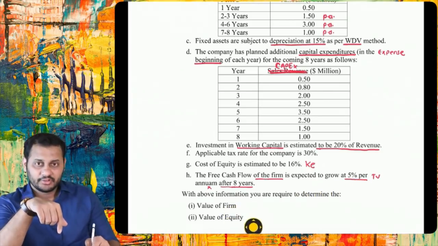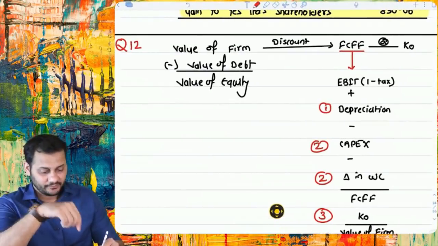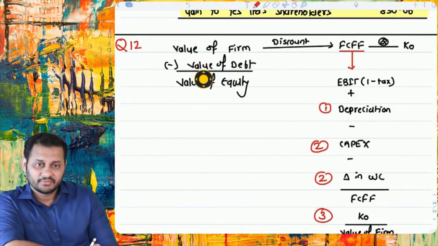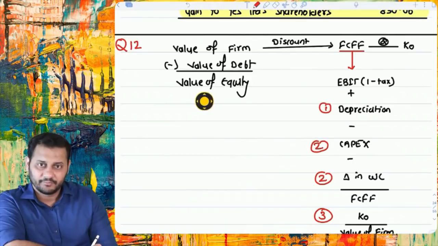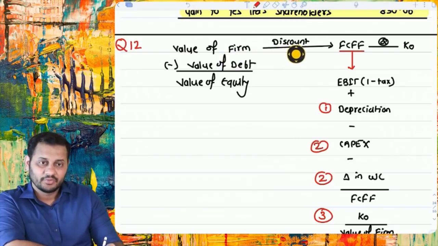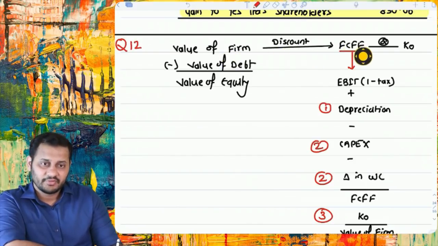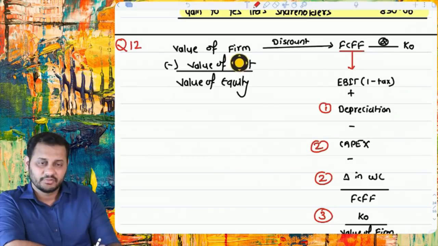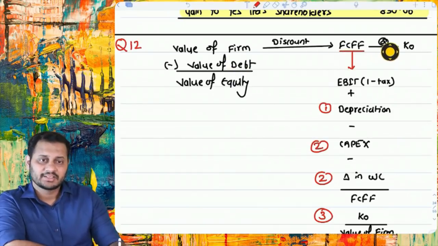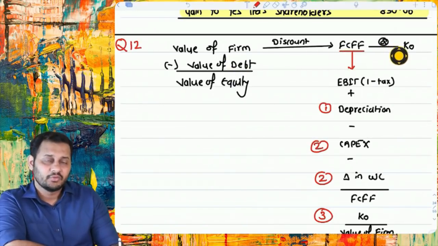They have asked you to calculate value of the firm and value of the equity. What we did, see, value of the firm minus debt will be the value of equity. So first we will have to calculate value of the firm, and the rest of the procedure is simple. So value of the firm will be discounted. What are we going to discount? FCFF. If we want to calculate value of the firm, take the cash flows of the firm and discount it at the firm discount rate, means KO.